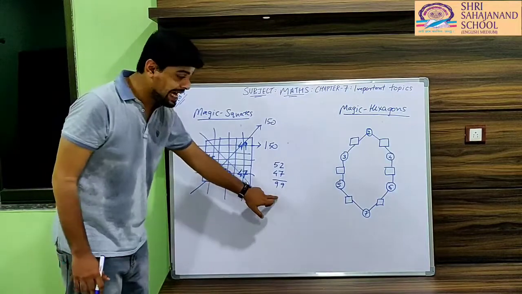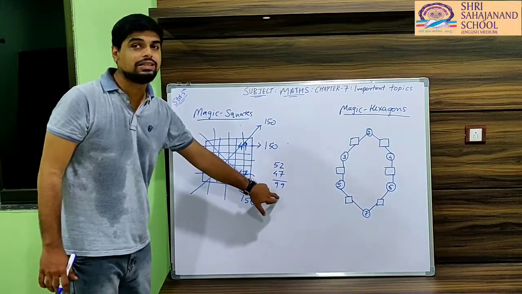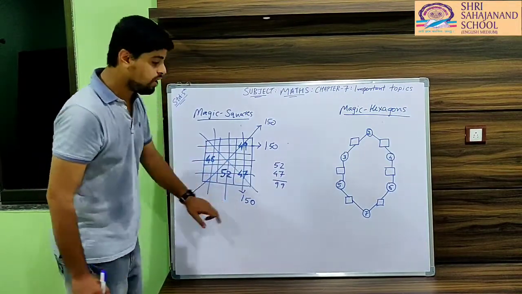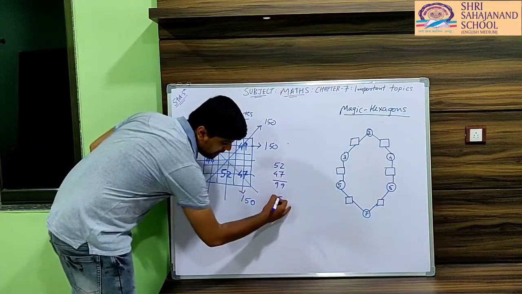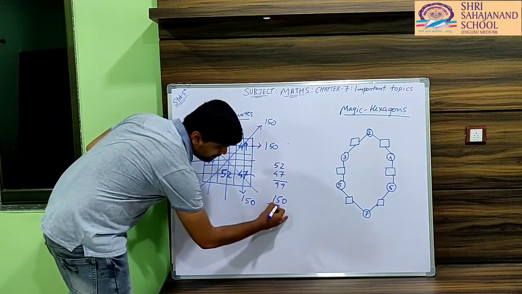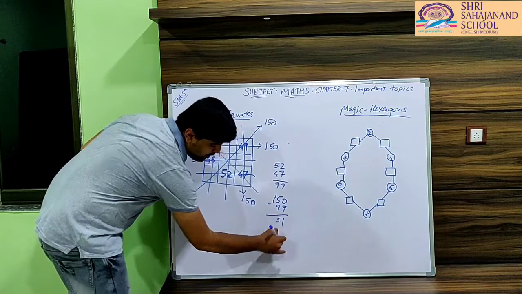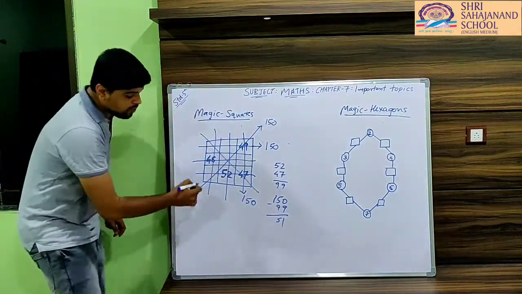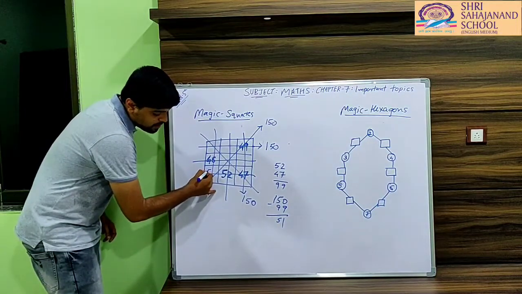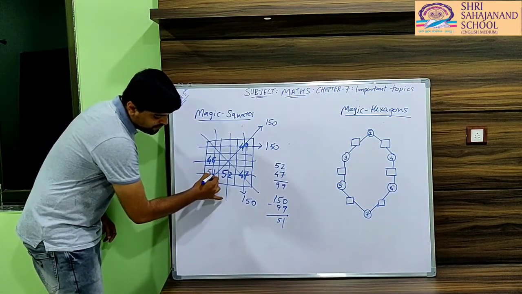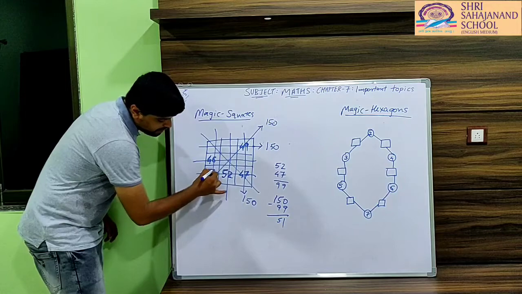After getting 99, we have to subtract this 99 from the total. If we subtract 99 from 150, we will get 51. So the box which is blank will be filled with the answer 51.